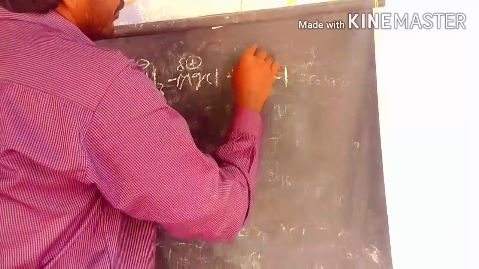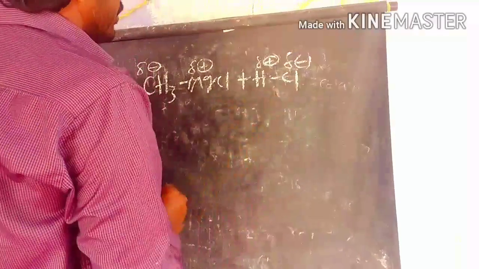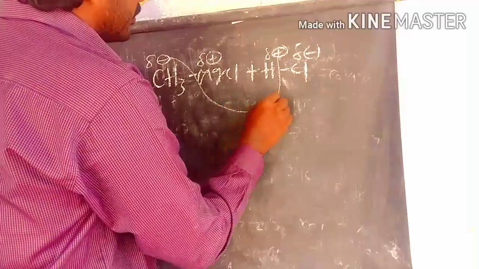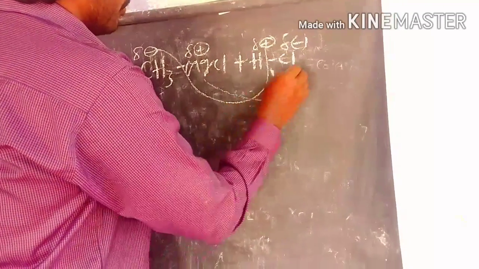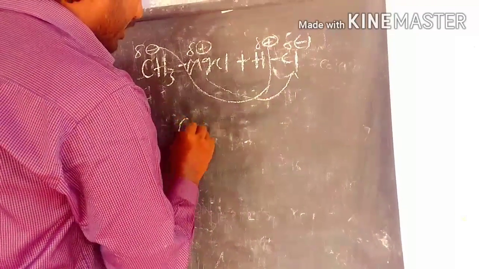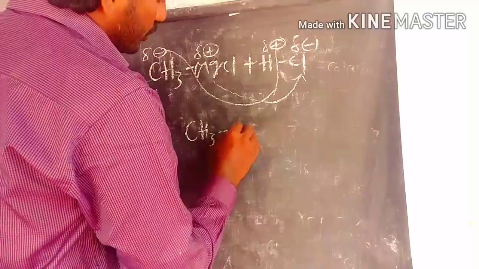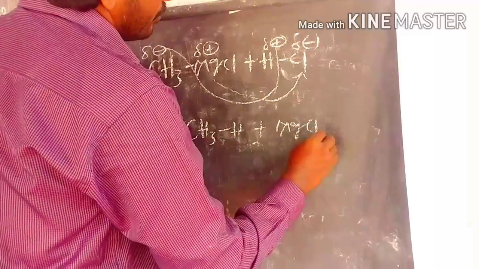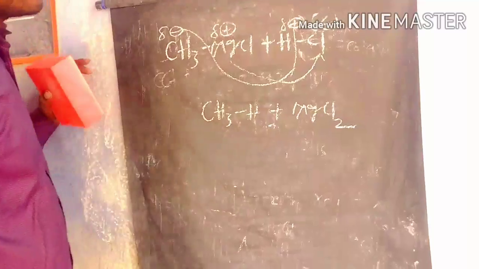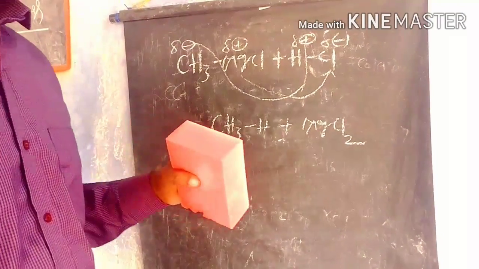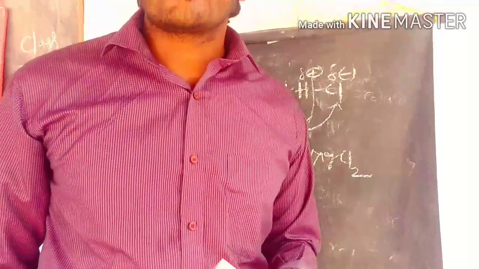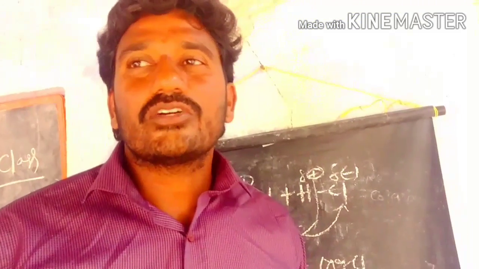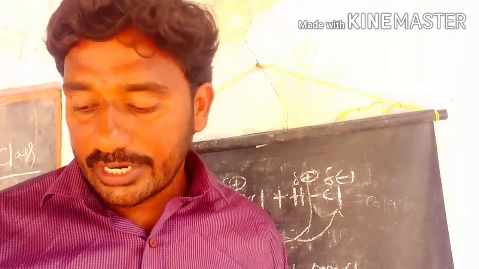The partial positive charge and the partial negative charge make a bond, and this group also makes a bond. Finally we get the product CH4 plus MgCl2. This is the way to prepare alkanes from Grignard reagents. This is also one of the important reactions to prepare alkanes.